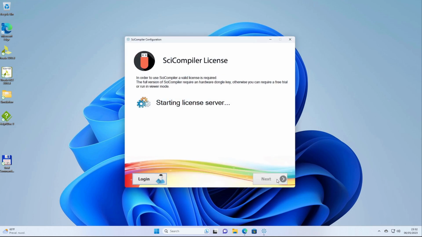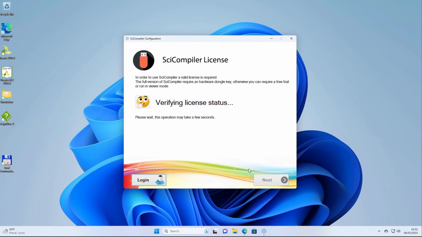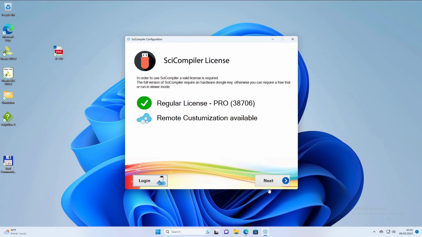Now SciCompiler verifies the license. If you have a dongle license, insert it now, connecting it to a USB port of your PC. A message will inform you that the license has been validated and you have full access to SciCompiler features.